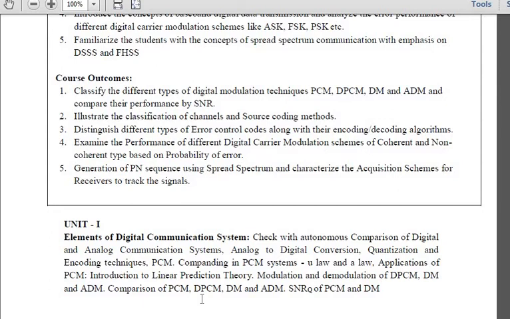In case of any doubts regarding this first unit, any topic that you have missed and want to go through once again, now please let me know. I'll explain it once again for you. So that was your first unit.